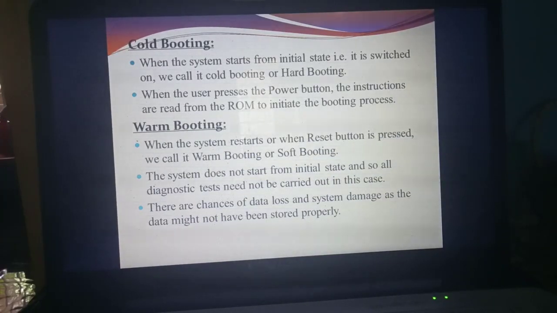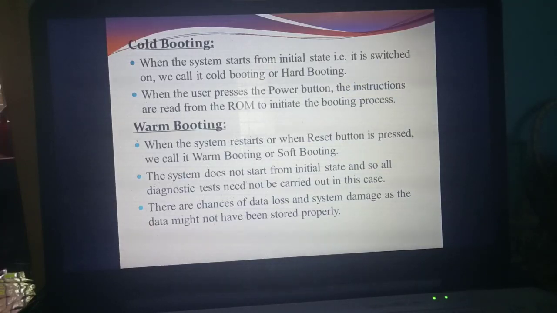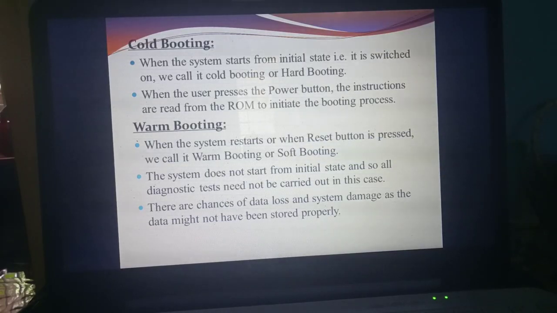Warm booting or soft booting. What do you mean by warm booting or soft booting? When the system restarts, or if you press the restart button, the system will reset once again. That booting is called warm booting or soft booting. But what do you mean by cold booting? When you switch on the computer, the system starts from the initial state. That is the important point. That is called cold booting. But when you are restarting the system, which button do you need to press? Reset button. So at that time, that booting is called warm booting or soft booting.